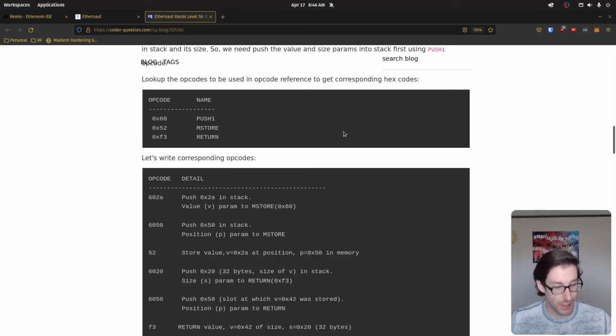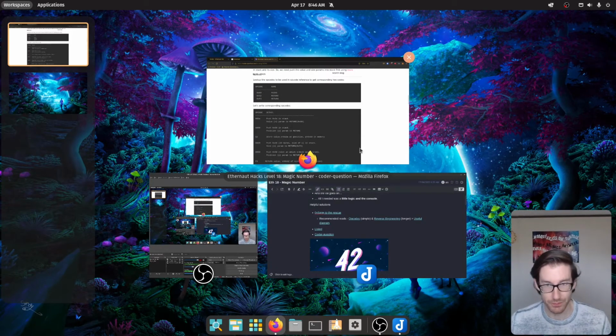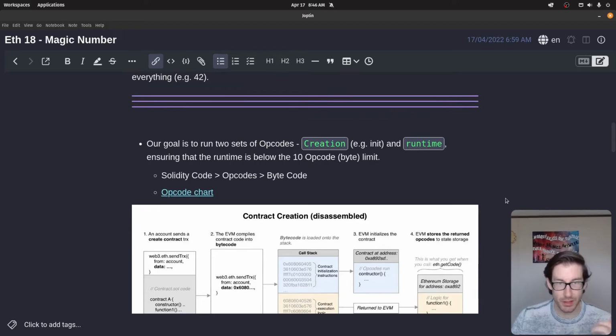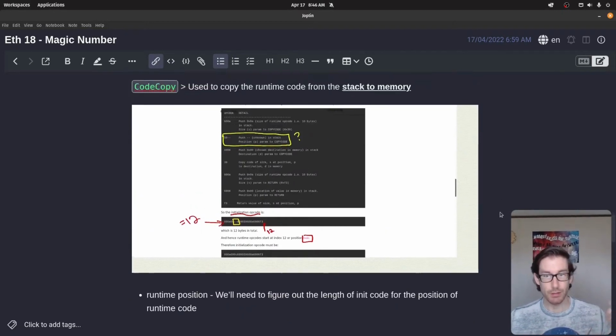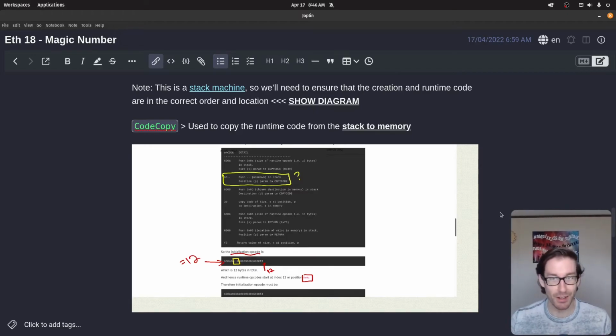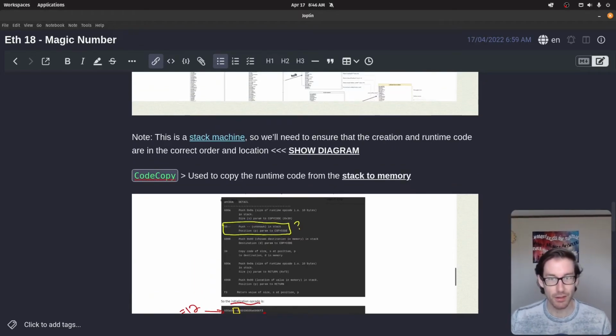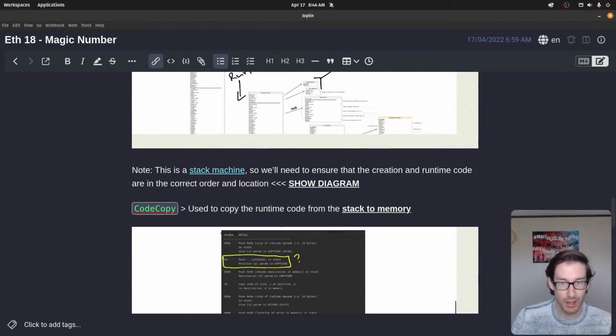Now we have to create the initialization piece. So let's come back to our notes and make sure I didn't miss anything. I don't think I missed anything. So the next thing is we're going to go right back to that same blog and talk through their specific process of doing what they've done.